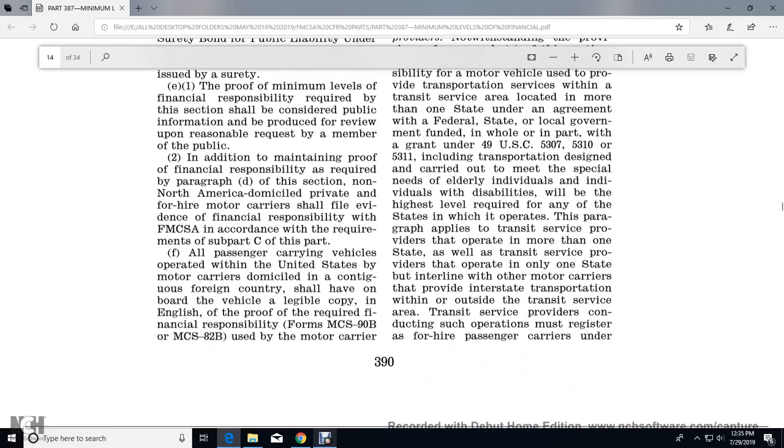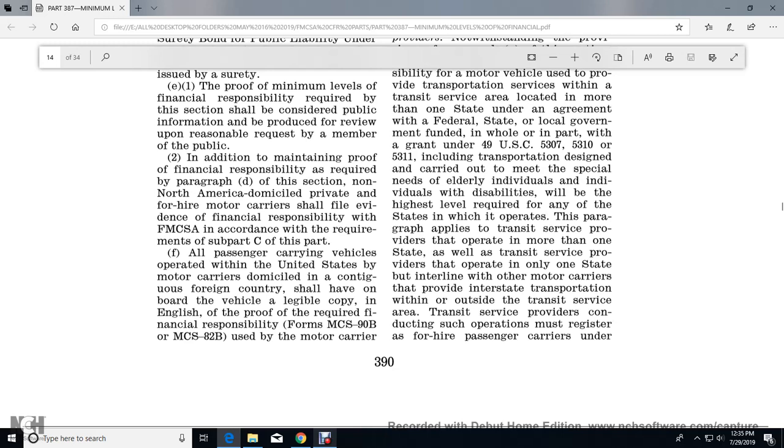In addition to maintaining proof of the financial responsibility required by paragraph D of this section, non-North American domiciled private and for-hire motor carriers shall file evidence of financial responsibility with the Federal Motor Carrier Safety Administration according to the requirements of subpart C of this part.